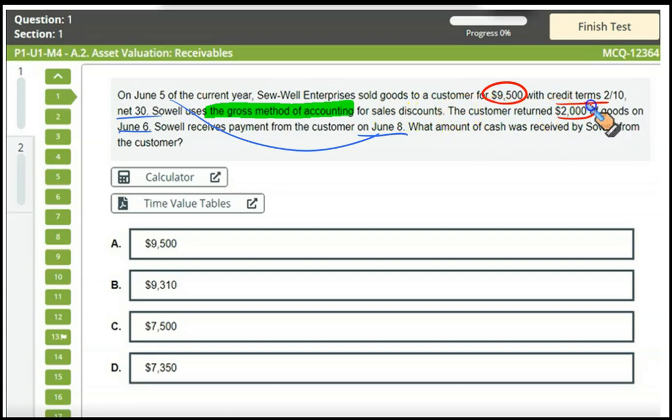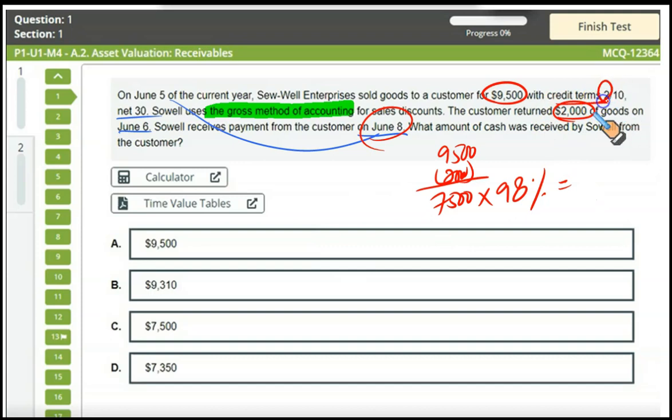The customer returned $2,000 of goods on June 6th, immediately after the purchase, the next day. Which means out of 9,500, 2,000 has been returned. So that means 7,500 is what you should receive. But the customer makes the payment on 8th June, which means he is entitled to 2% off. So what you will collect is less 2%, which means simply multiply this amount by 98%, because 2% would be given as a discount. If you do, what you get is 7,350, and that is D.